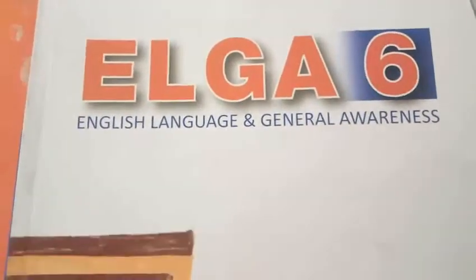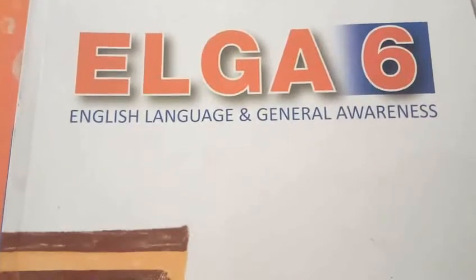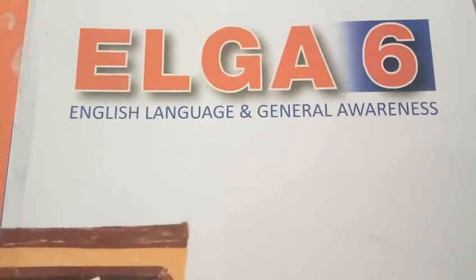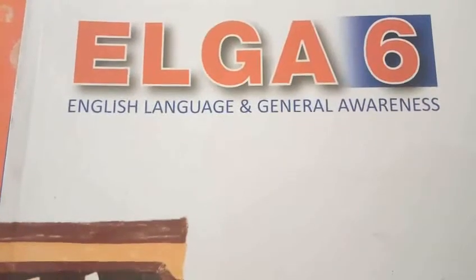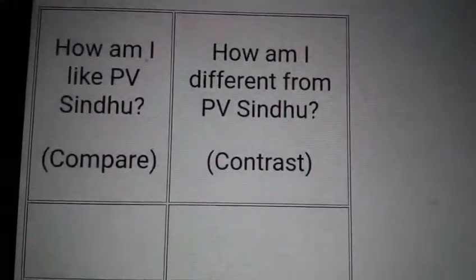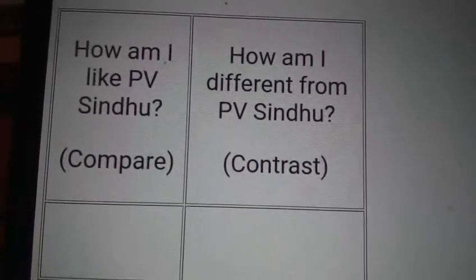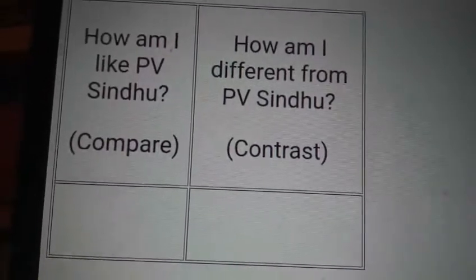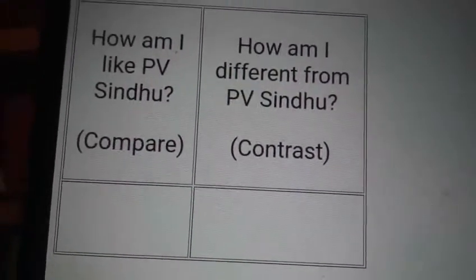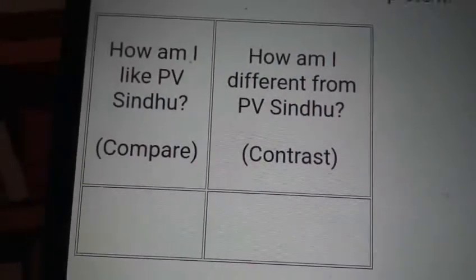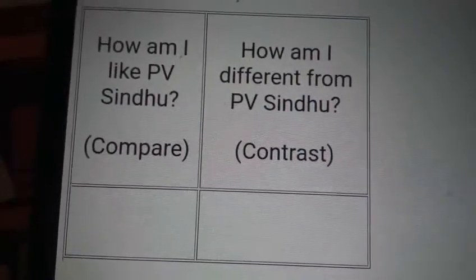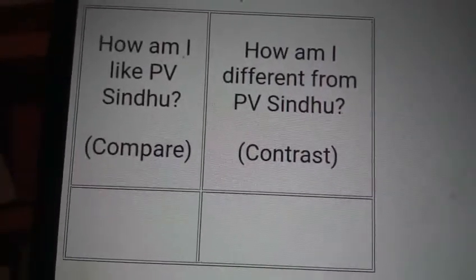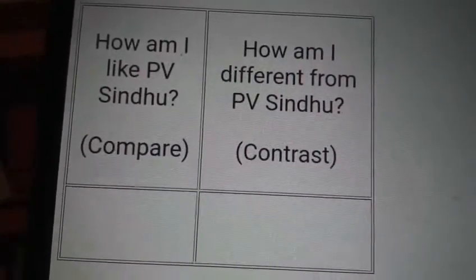Yes. Now my dear children, you have to open your notebook, reading and listening comprehension page, okay? Yes. So you have to write down this, how I am like PV Sindhu. This is a compare. How I am different from PV Sindhu. Contrast. எப்படி நீங்க அவங்கள போல இருக்கீங்க, that is a compare. எதுல டிஃபரெண்டா இருக்கீங்க, that is a contrast. You have to finish this table, okay, in your notebook neatly. I will give you 30 seconds time. You have to complete this, my dear children.